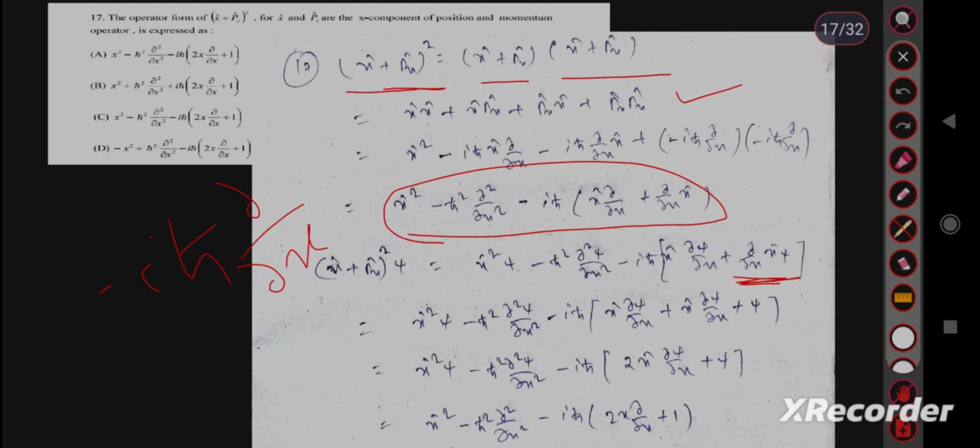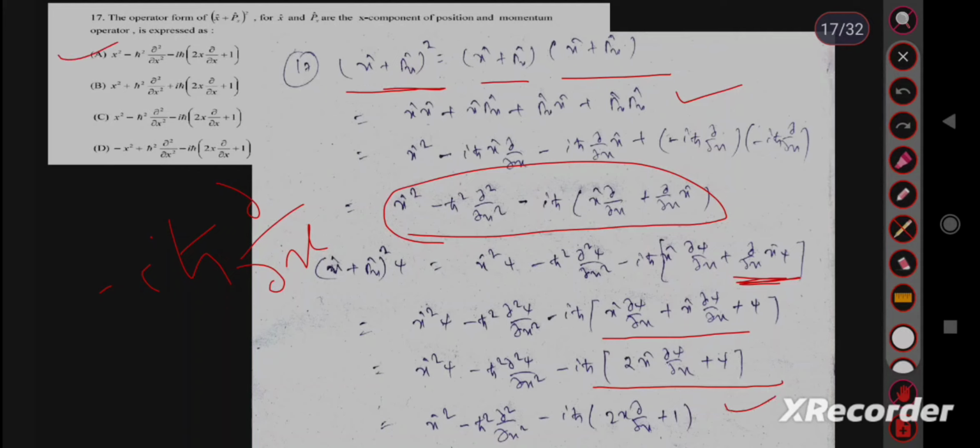So after simplification we get x dot x cap square psi minus h cot square del square psi upon del x square minus I h cot 2x del psi by del x plus psi. Here psi we assumed, so let us remove the psi, and the answer is x square minus h cot square del square upon del x square minus I h cot 2x del by del x plus 1. So option A is the correct answer.